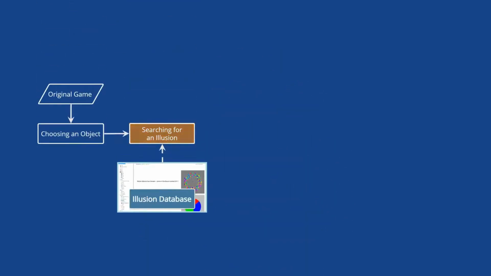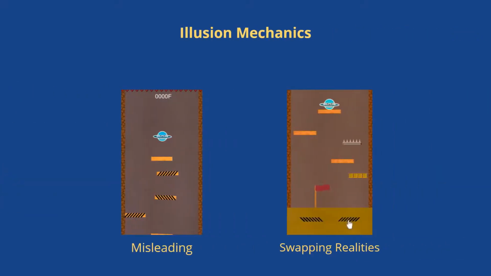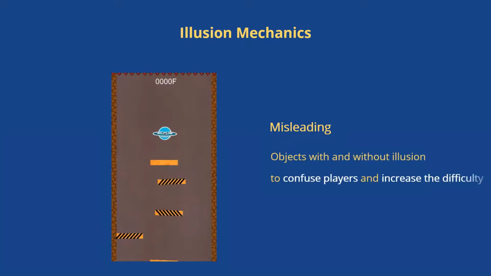After picking the illusion, now we have to think about how to apply illusions to our game. Here, we propose 2 illusion mechanics to think about: misleading and swapping realities. The first one is misleading, which increases the game's difficulty. To mislead players, we put both objects with and without the illusions into a game.